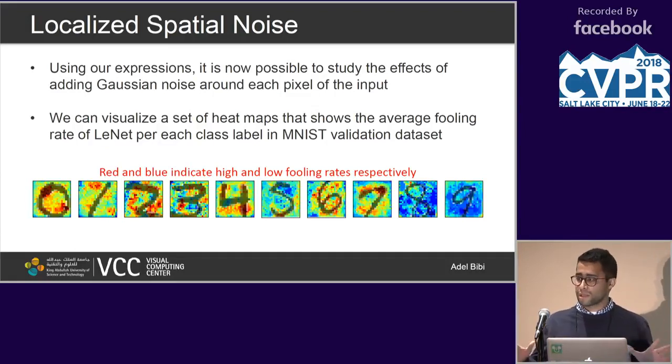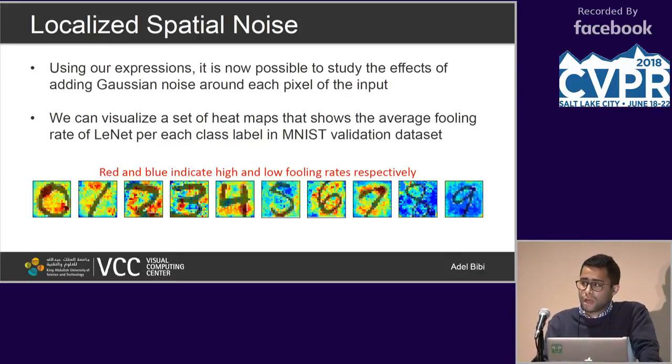If you made it sparse except for a few pixel locations, those will be exactly the pixel locations that will be corrupted in your image, right? So what we're going to do is take an image, let's say a 1 in this case, and evaluate the expressions, the output mean, for every single class label under sparse covariance matrices, and the non-zero locations of these sparse covariances are precisely the pixels that we want to corrupt. And we simply look if the maximum score existed somewhere other than the correct class label, and this is what you see in red.